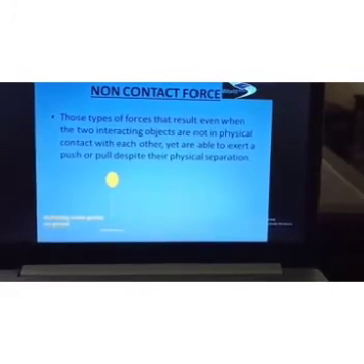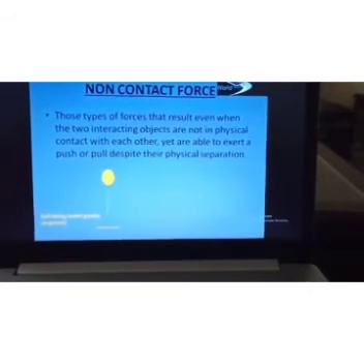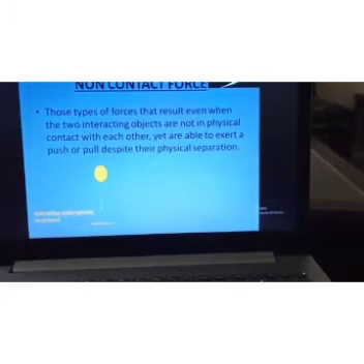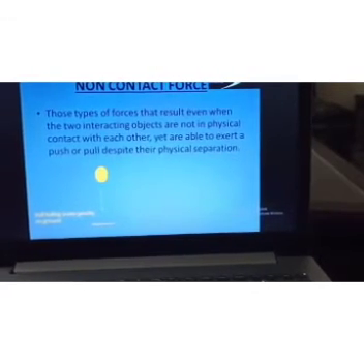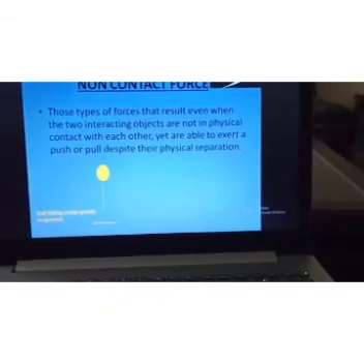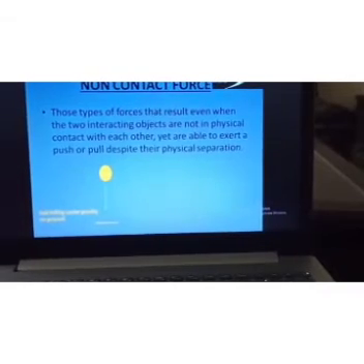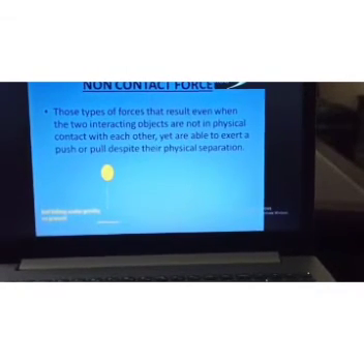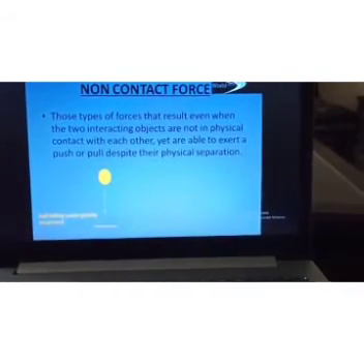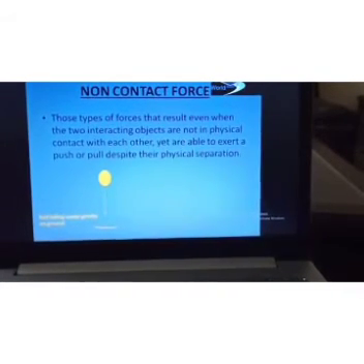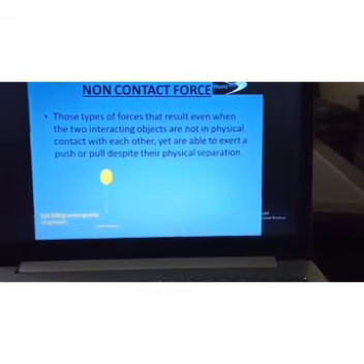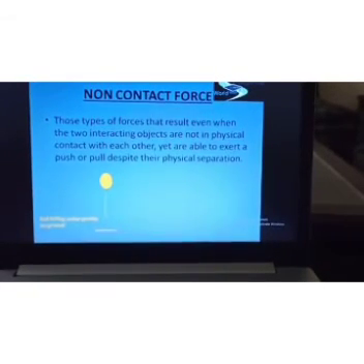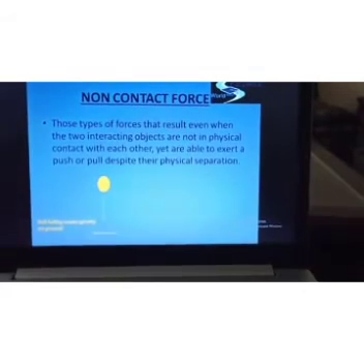Non-contact forces are those types of forces that result even when the two interacting objects are not in physical contact with each other, yet are able to exert a push or pull despite their physical separation. For example, a ball falling under the gravity of the earth. The ball's weight is downward, and the earth applies force upward. Though these objects are not physically in contact with each other, we call these non-contact forces.